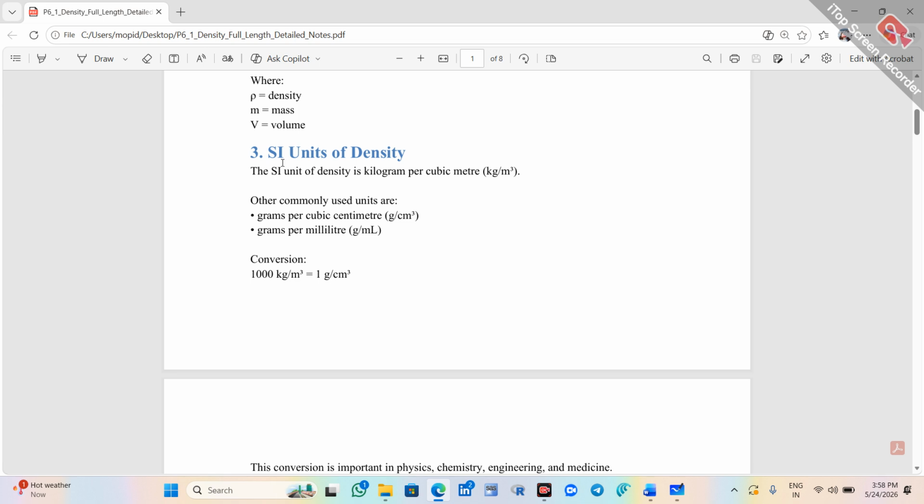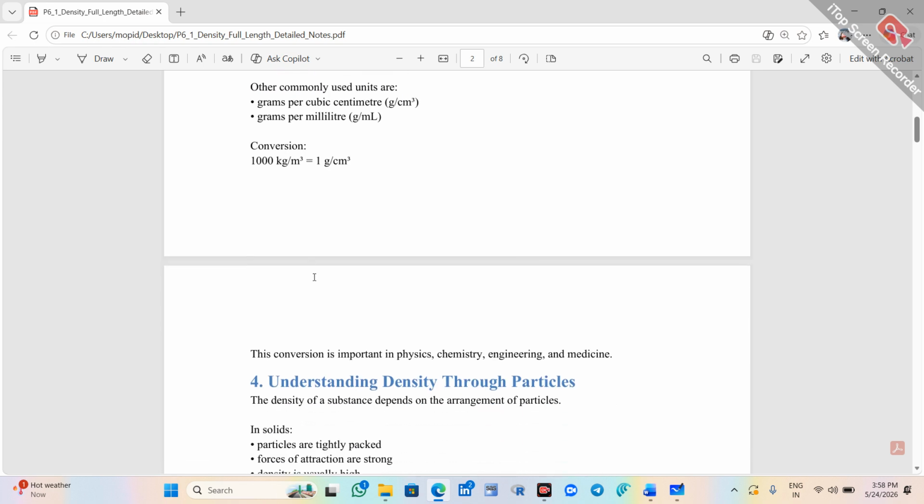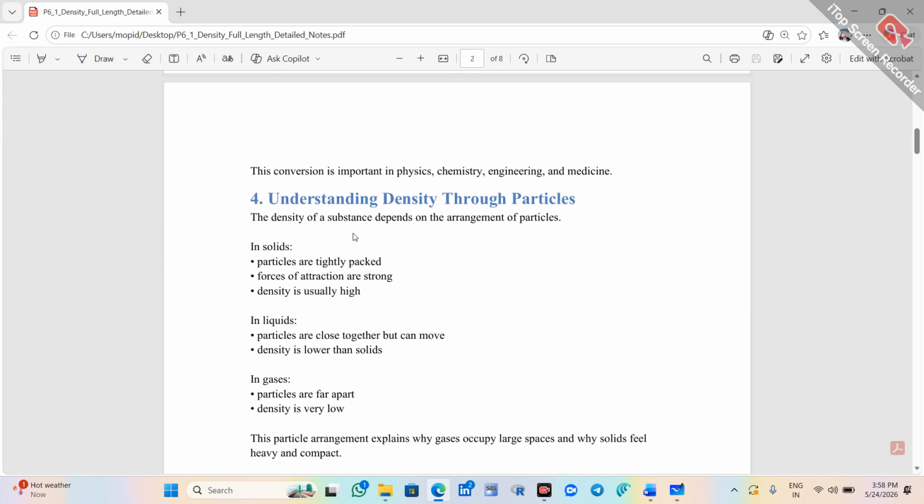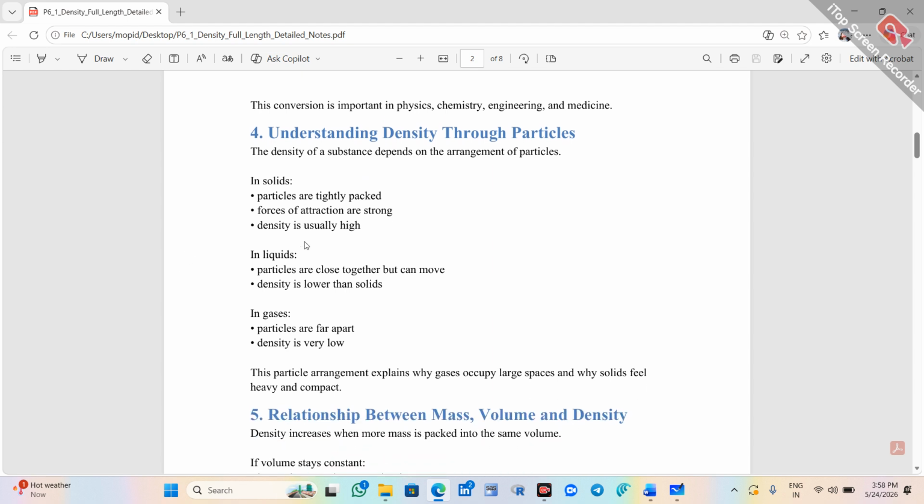Next, SI units of density. The SI unit of density is kilogram per cubic meter, that is kg per meter cube, and other units are gram per centimeter cube or gram per milliliter. While converting, 1 gram per centimeter cube equals 1000 kg per meter cube. This conversion is important in physics, chemistry, engineering, and also in medicine.